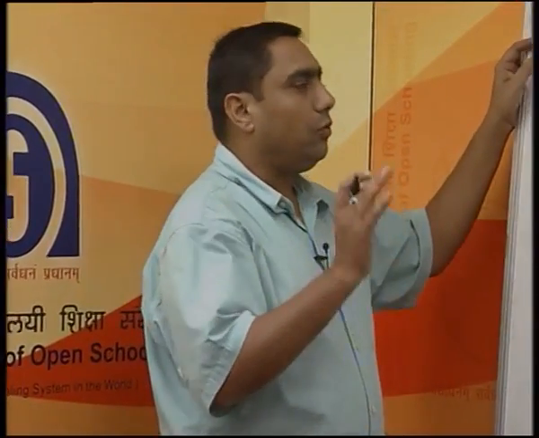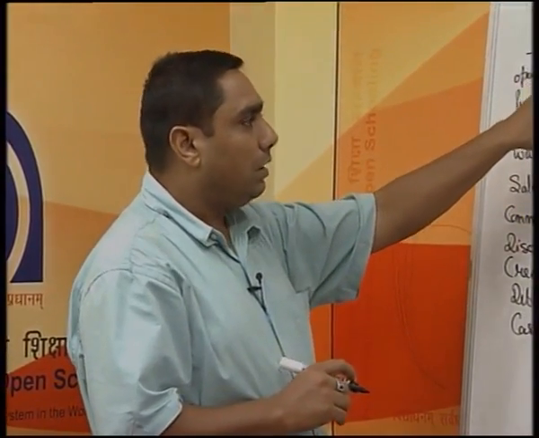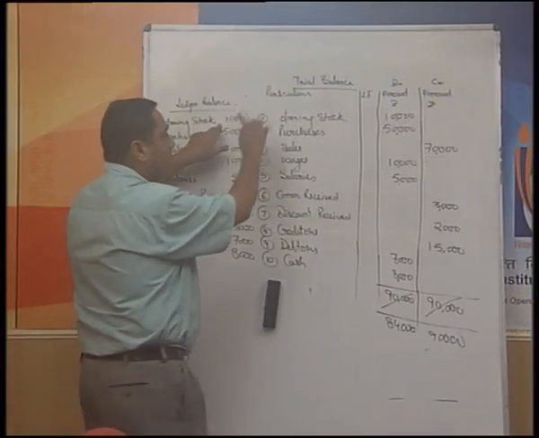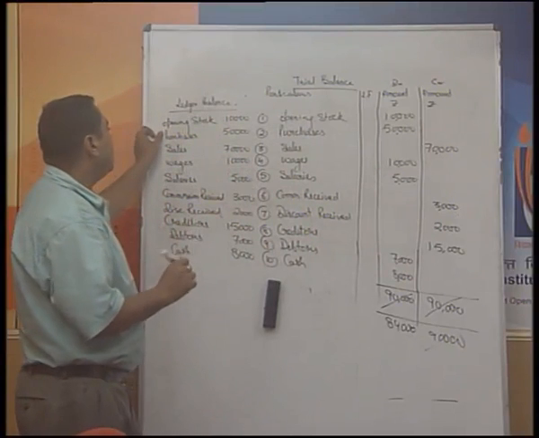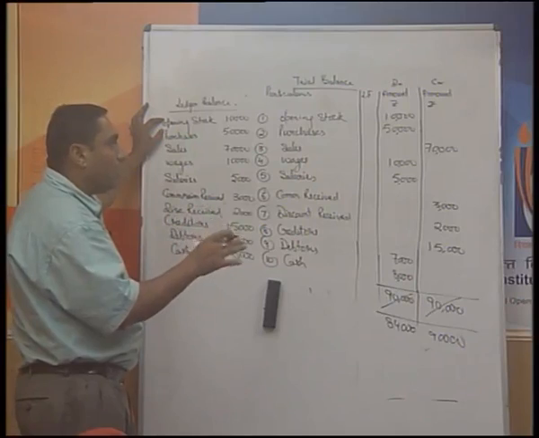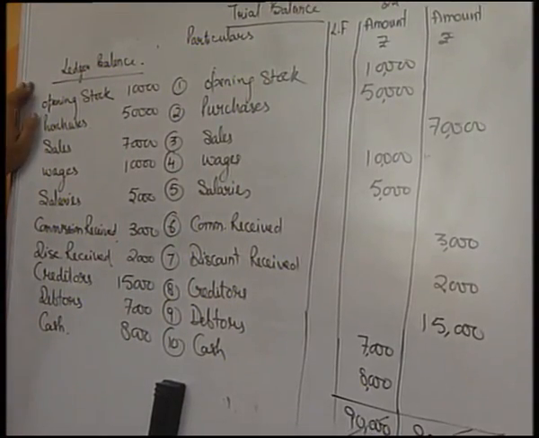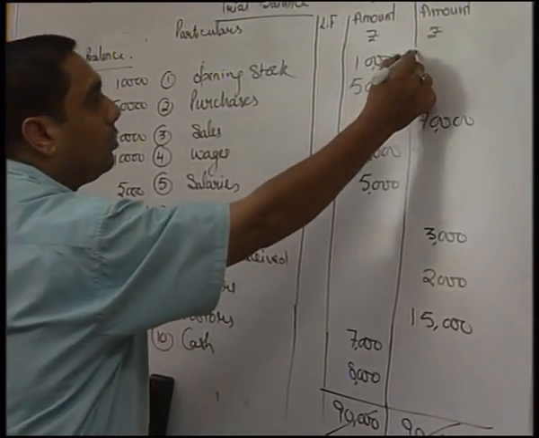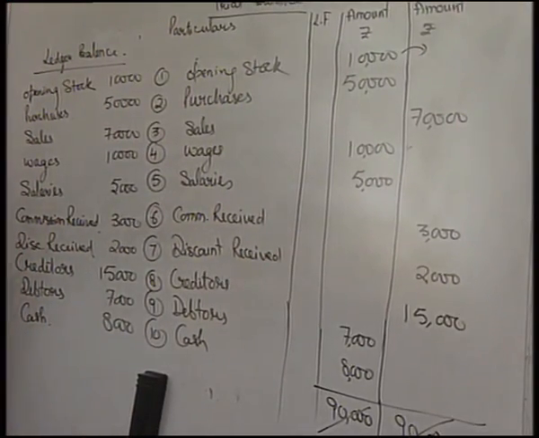First of all, you just check the posting, that is, whether the amounts of the ledger balances available with you are written by you exactly the same or not. Simultaneously check whether the items are written in the particular column they belong to. Say the opening stock: in case the opening stock is not written by you on the debit side and suppose you write it on the credit, definitely your answers are not going to match.